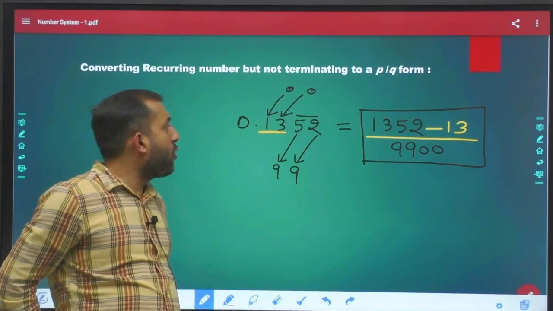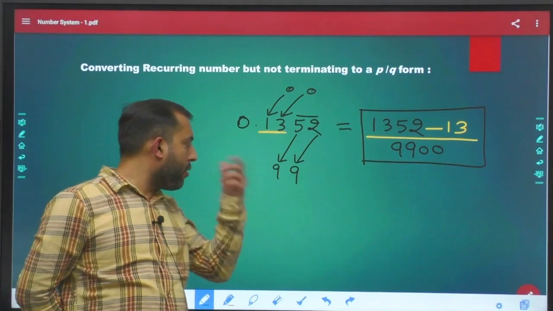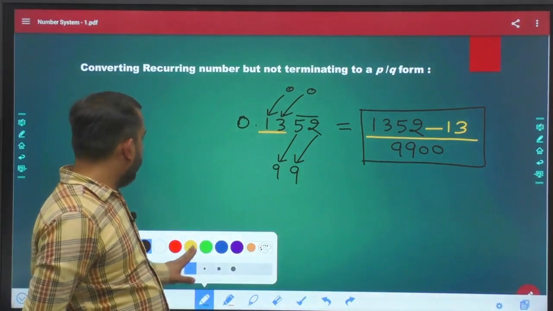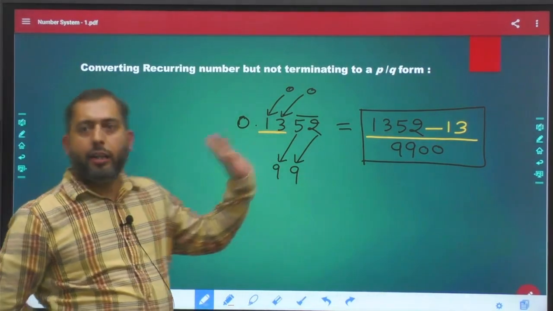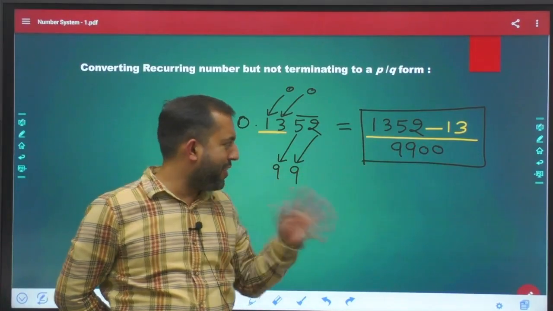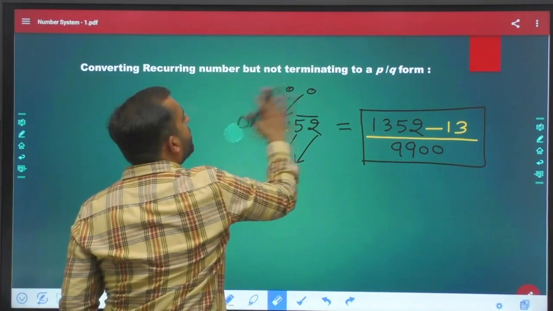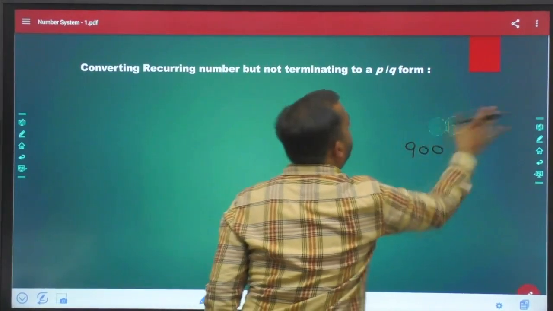Right? I hope guys this is clear to everybody. There is no doubt in it? Okay. Done? Now solve this further. The calculation part you can do, I know. Can I erase it? No? Okay.